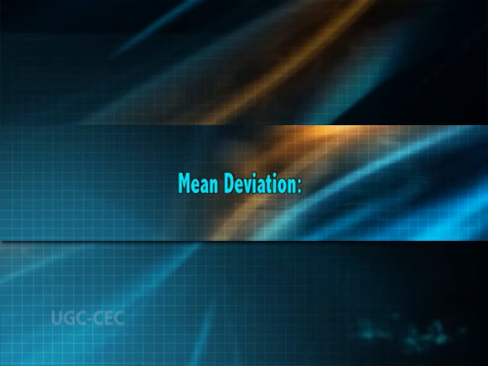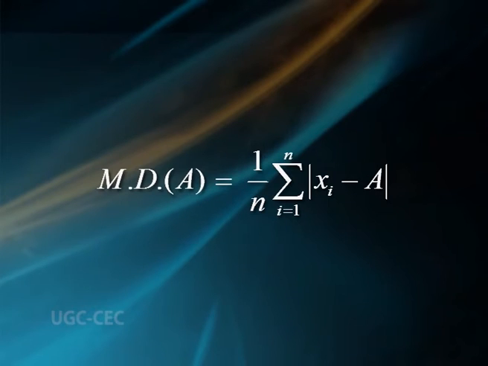Mean deviation. Mean deviation is one of the measures of dispersion about an average. For a set of observations, mean deviation is the arithmetic mean of the absolute values of deviations of the observations from an average. If x1, x2, etc., xn are the observations and let A be an average, the mean deviation about A is defined as MD of A equals 1 by n summation over i from 1 to n modulus of xi minus A.